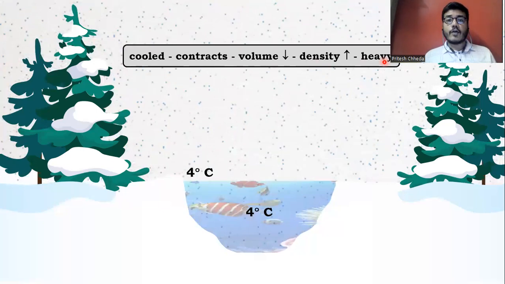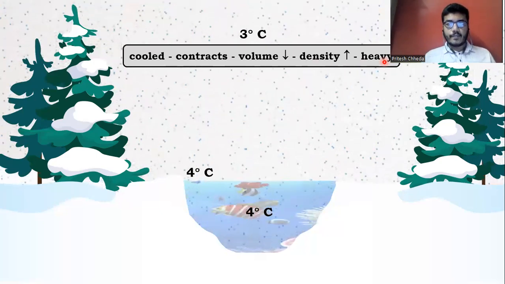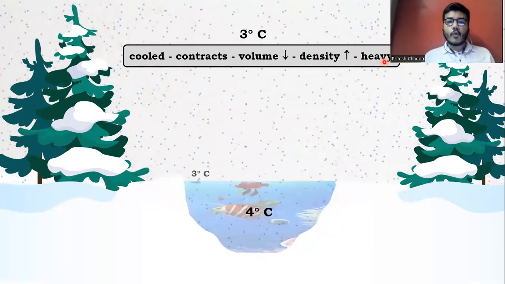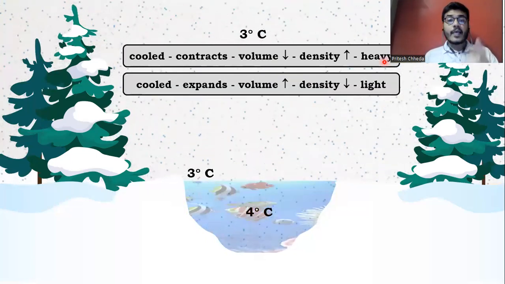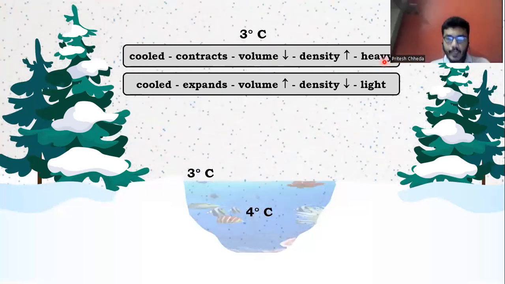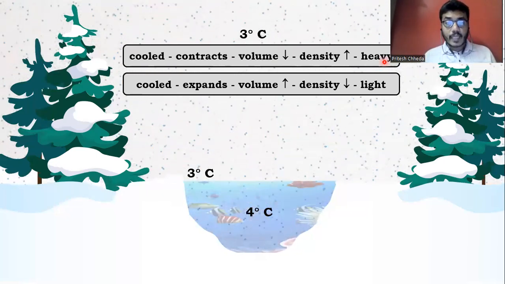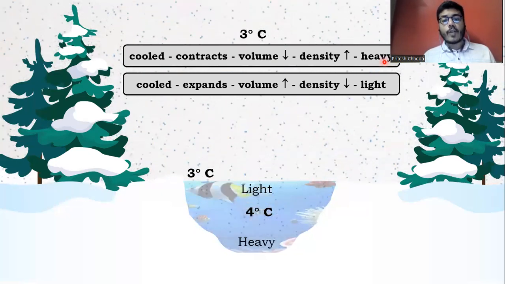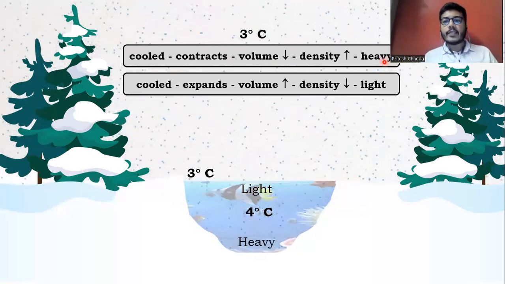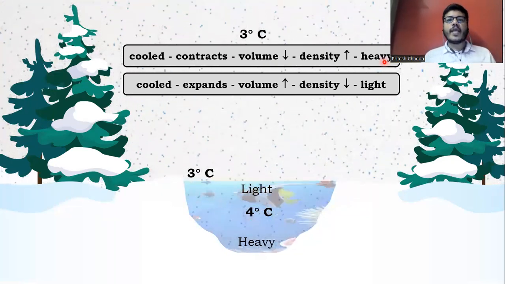Suppose the atmospheric temperature goes down from 4 to 3. So now be careful. Now the anomalous behavior of water will be seen. Surface water will again show a decrease in temperature from 4 degrees Celsius to 3 degrees Celsius. Again water is cooled, but this time instead of contracting, water expands. This is what we learned in the anomalous behavior of water. If water expands, that means volume will become more, so density will become less, and now the water becomes lighter. So surface water is now light as compared to the water below, and we all know light things will always float at the top. So the surface water continues to be at 3 degrees Celsius, and the water below continues to be at 4 degrees Celsius.